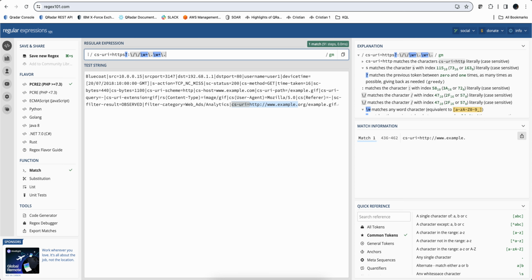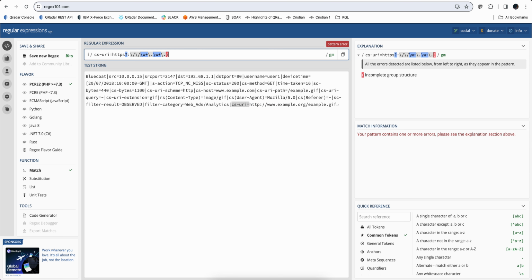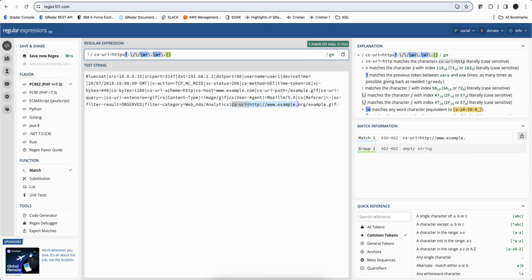But then, let's make it more complicated. Let's say that I'm interested in this working with .org, .edu, and .com. So I know then I need to use parentheses here to say what comes after is either org or com or edu, right?